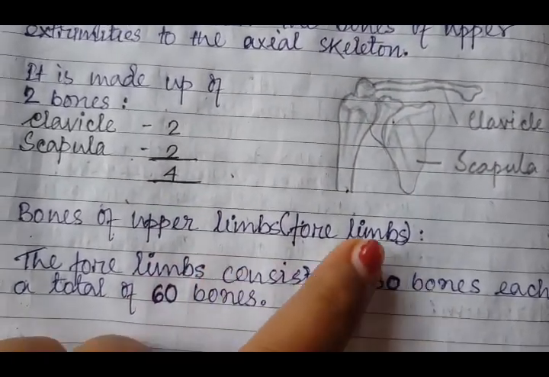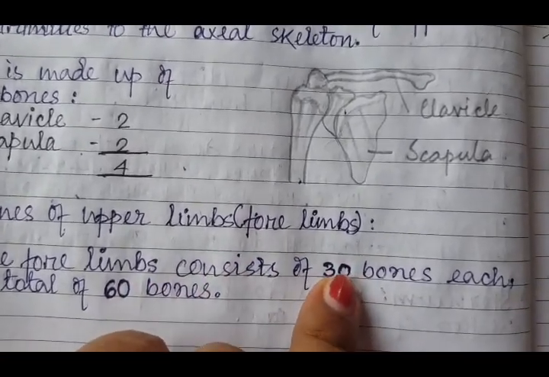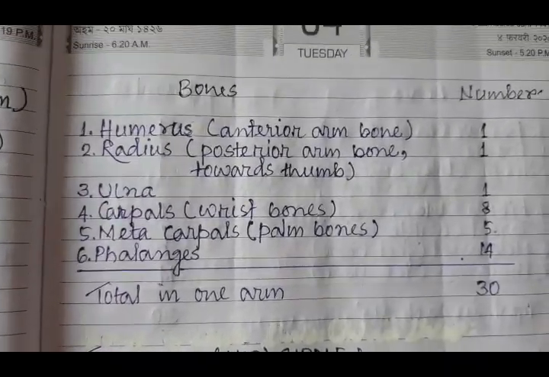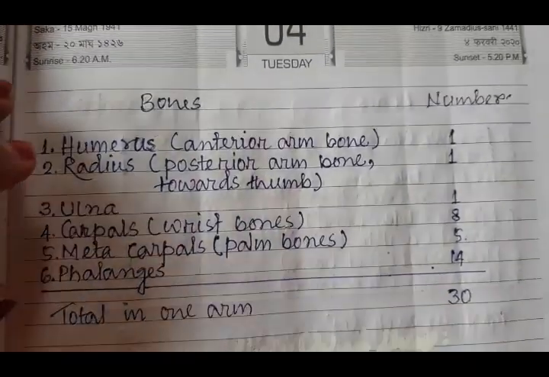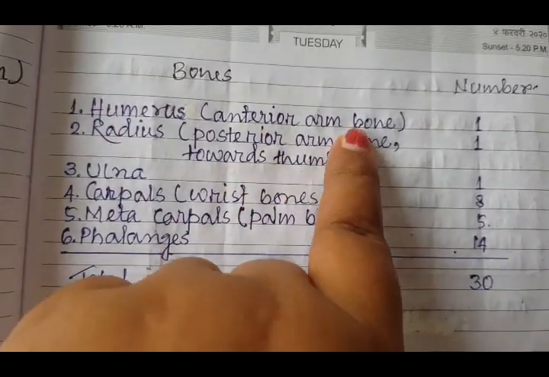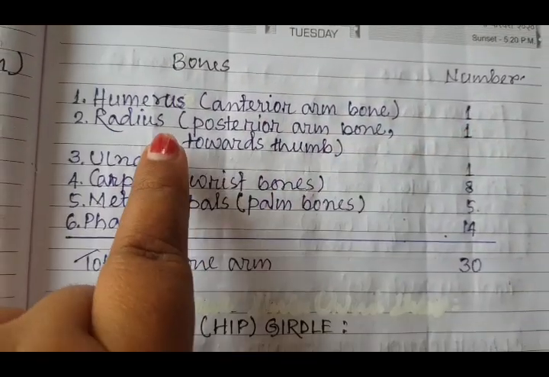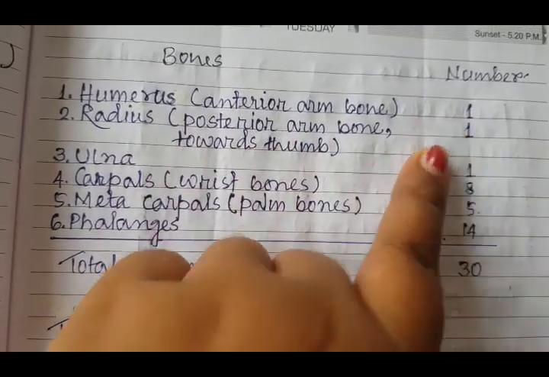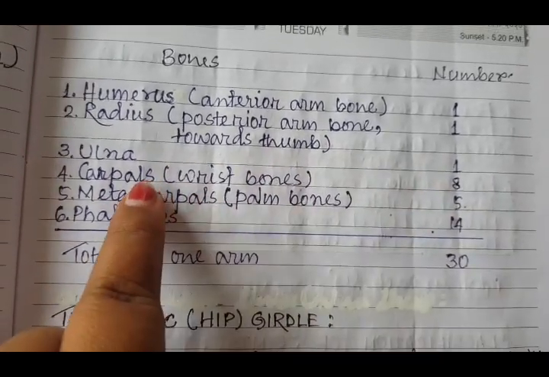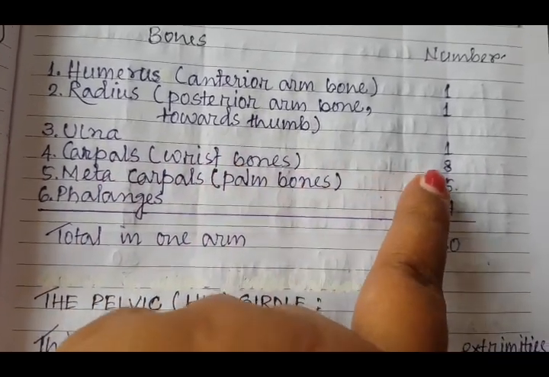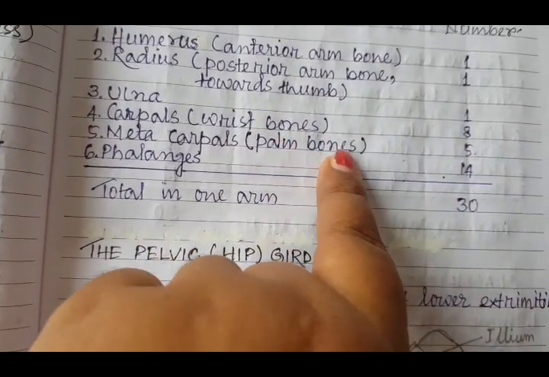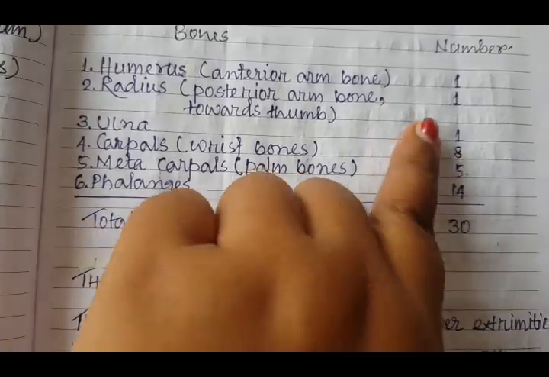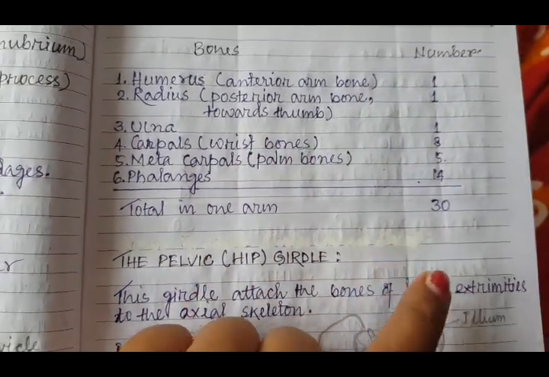Bones of upper limbs or the forelimbs. The forelimbs consist of 30 bones each. So total of 60 bones. Now let's see the division. The humerus, which is the anterior arm bone, is 1 in number. Radius, which is the posterior arm bone towards the thumb, 1. Ulna 1. Carpals are the wrist bones, 8 in number. Metacarpals are the palm bones, 5 in number. And phalanges, there are 14 bones. So a total of 30 bones we are having in one arm.